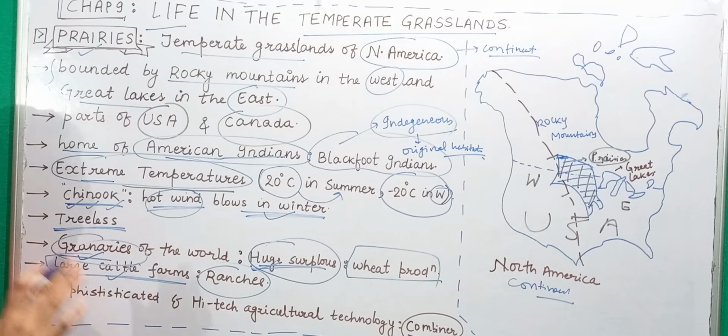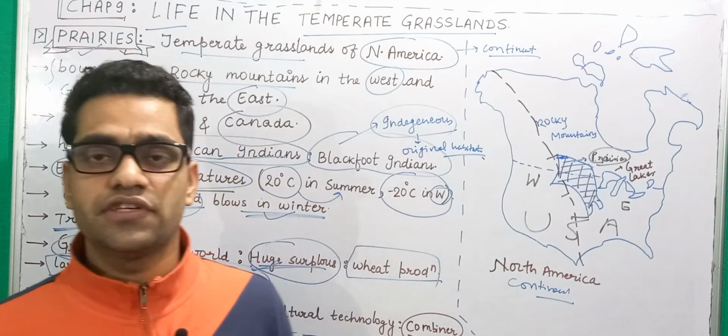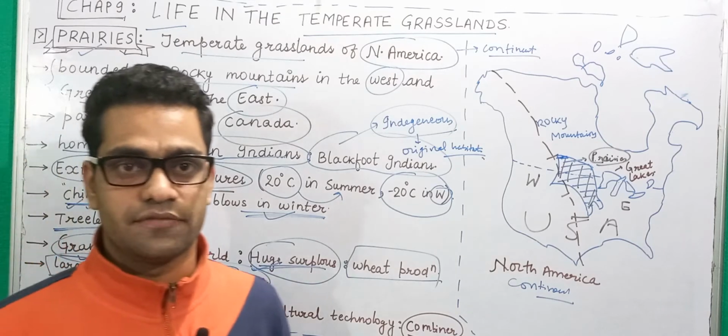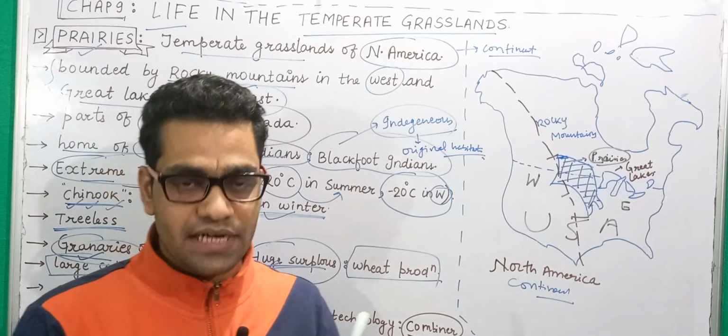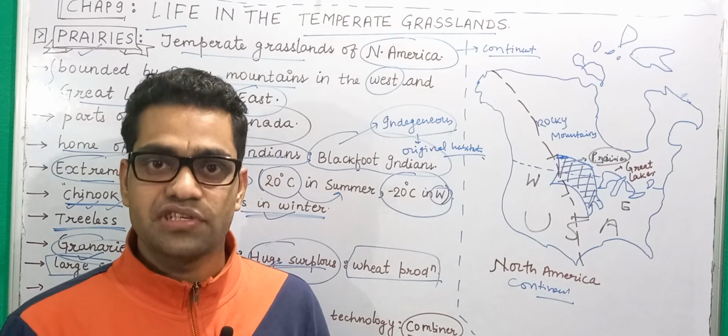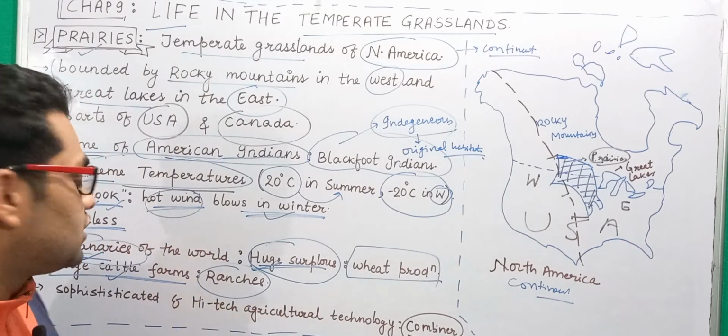They are reared here in a very scientific way; scientific practice of keeping cattle is followed here. You also have specialized types of crops that are grown particularly for feeding these cattle.